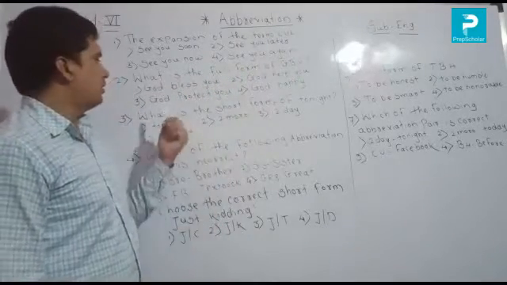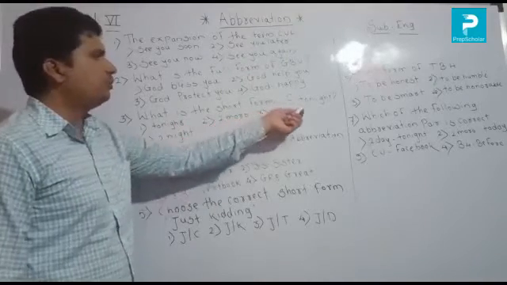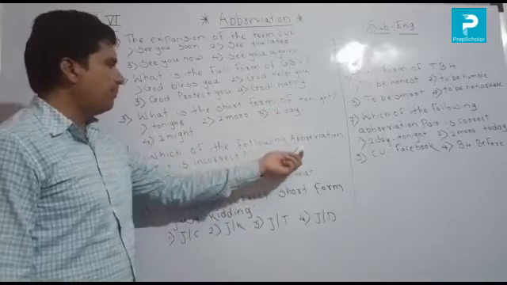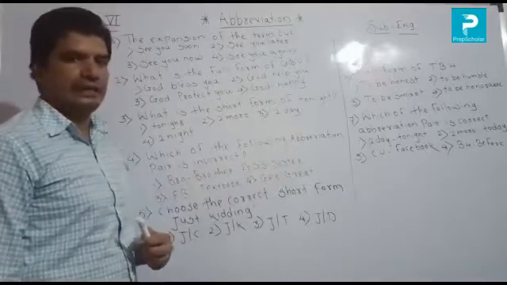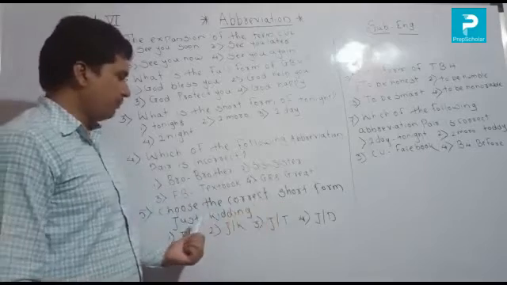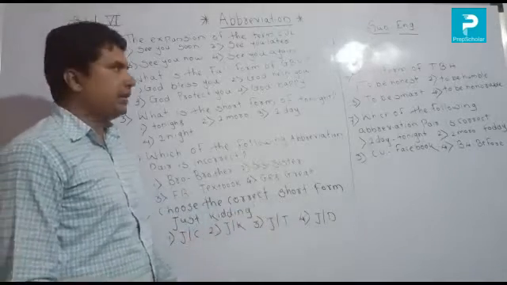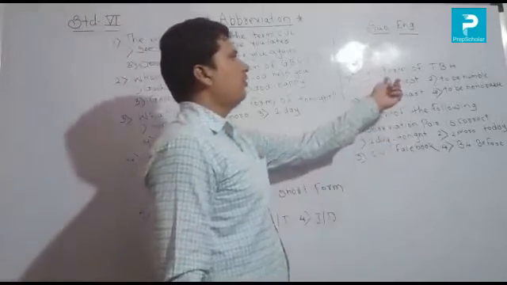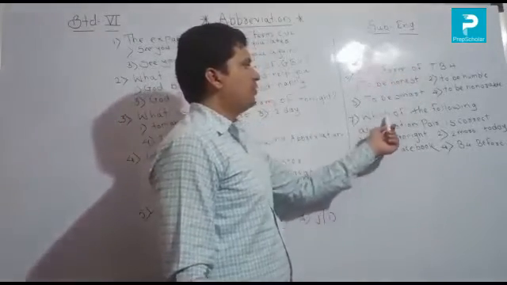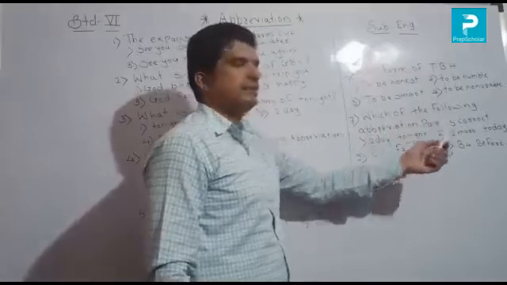Third, what is the short form of tonight? Fourth, which of the following abbreviation pairs is incorrect? Fifth, choose the correct short form of just kidding. Sixth, full form of TBH. Last, which of the following abbreviation pairs is correct?